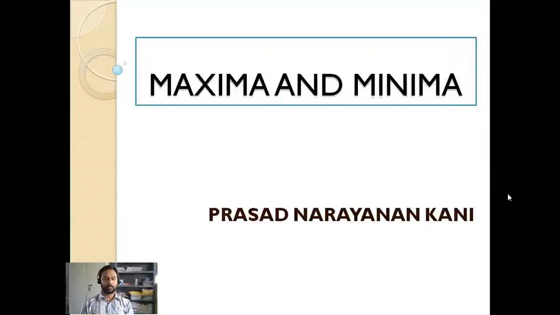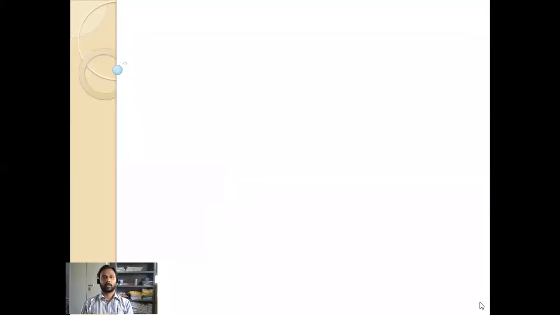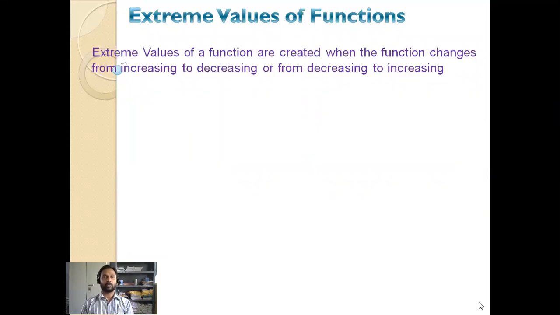Good morning, dear friends. Today we are discussing one of the most important sections of this chapter, maxima and minima. So let us see in detail what we mean by maxima and minima. Right, the extreme values of a function. The extreme values of a function are created when the function changes from increasing to decreasing or from decreasing to increasing. That means extreme values are those values before and after which the function changes its behavior.